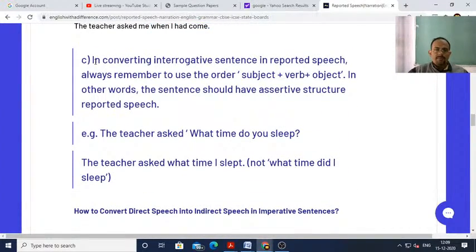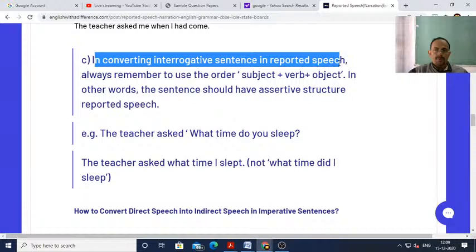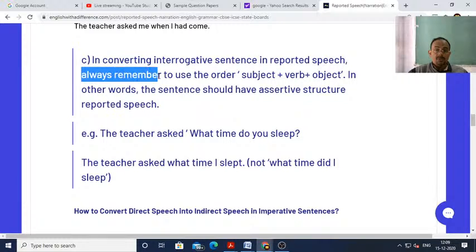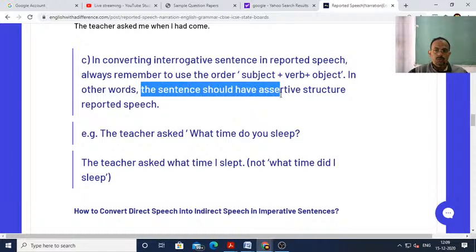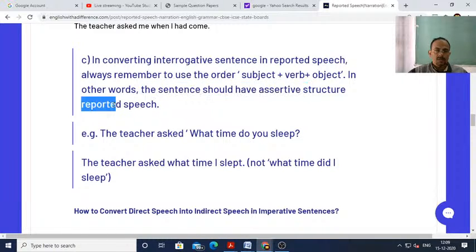In converting interrogative sentences into reported speech, always remember to use the order subject plus verb plus object. In other words, the sentence should have assertive structure in reported speech. Yes, this is correct. This is what I was telling you.